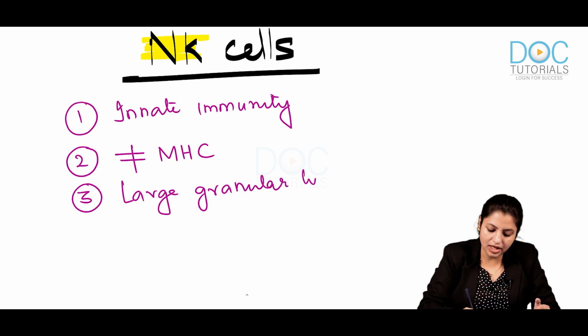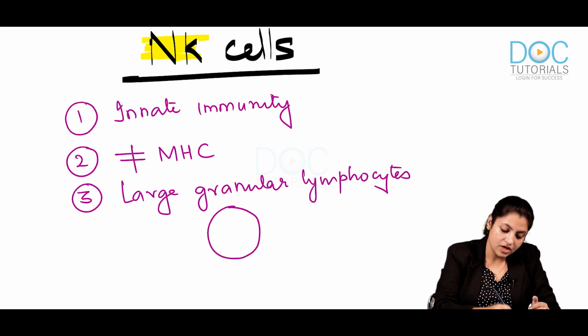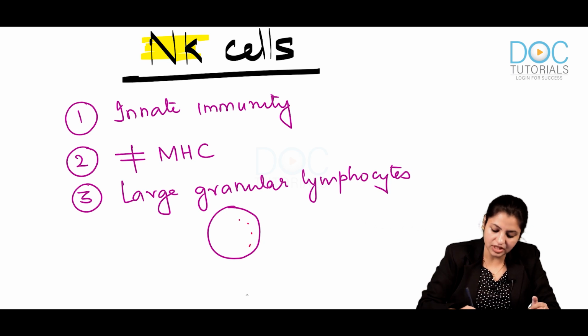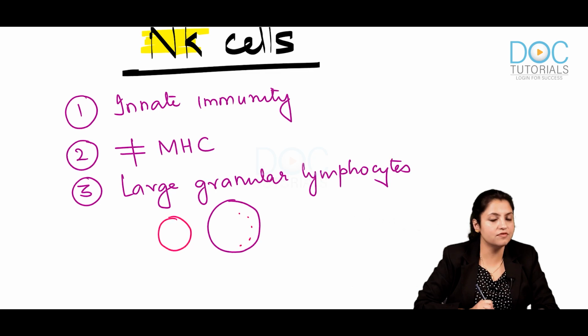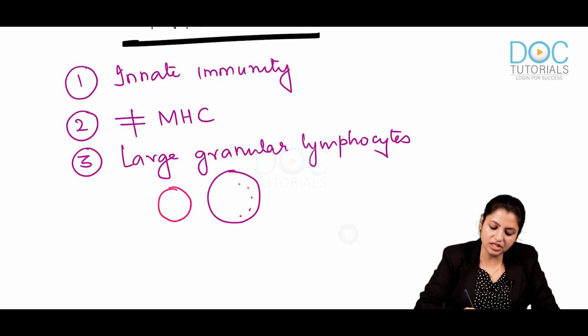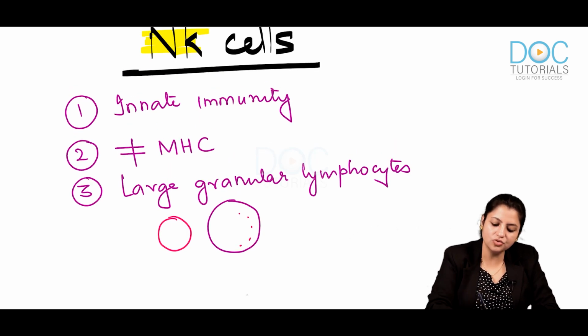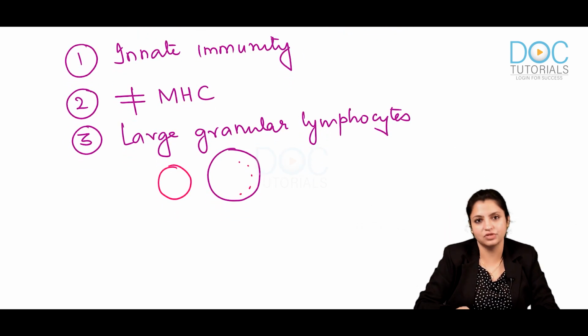They usually have granules in the cytoplasm and are a little larger than lymphocytes. That's the typical picture of it. And NK cells constitute only 5 to 10% of all lymphoid cells, so they are very few in number.